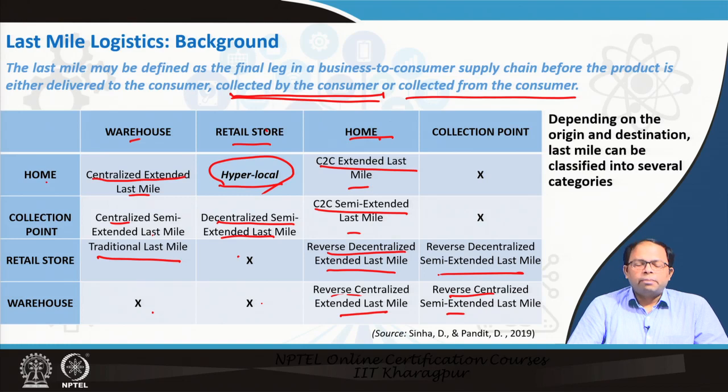But if I want to optimize, then instead of delivering from the warehouse to each individual customer, it would be better if I can deliver from retail stores which are in the location, and then deliver to the local customers. Some of the companies doing grocery delivery, in today's context, you will see them delivering from local retail stores to the different customers. Even food delivered by Uber or by Zomato or Swiggy, these kinds of companies, they are actually delivering using hyperlocal services from local restaurants to the surrounding area. So this is hyperlocal.